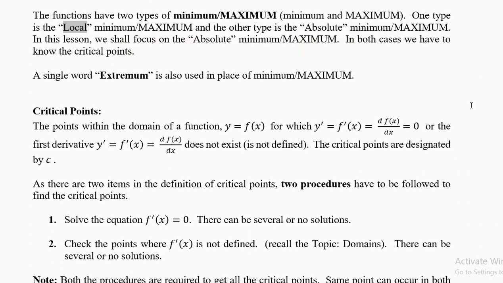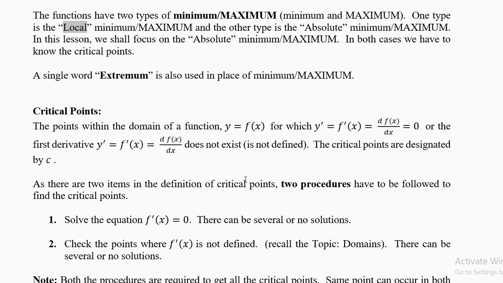Now every function will be either increasing or decreasing, and there are some critical points. The critical points come from the derivative. This is very important to note. All your critical points come from the derivative, not from the function. So what you do is you differentiate the function, put it equal to 0 and solve it.